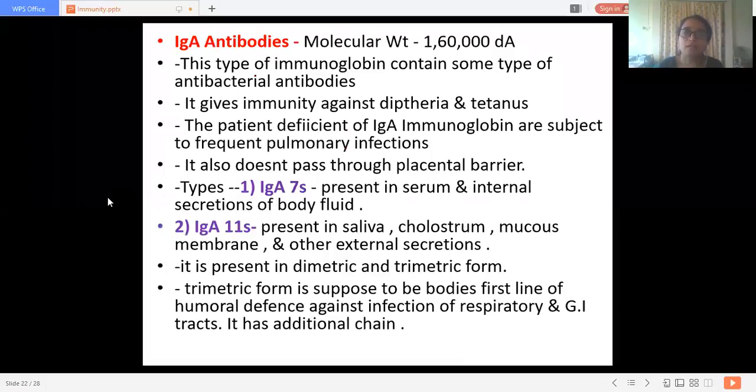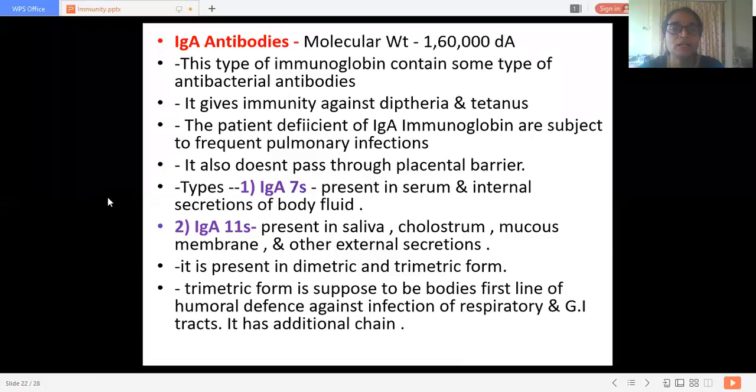This type of immunoglobulin contains some antibacterial antibodies. It gives immunity against diphtheria and tetanus. IgA class of antibodies give immunity against diphtheria and tetanus.